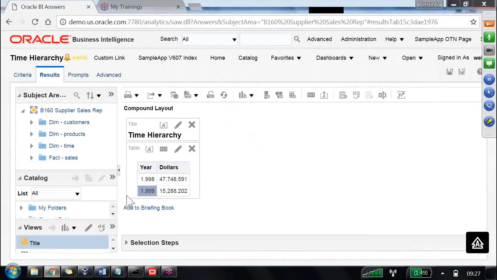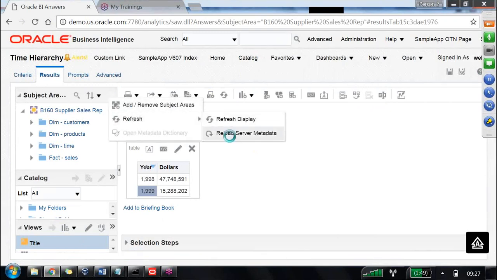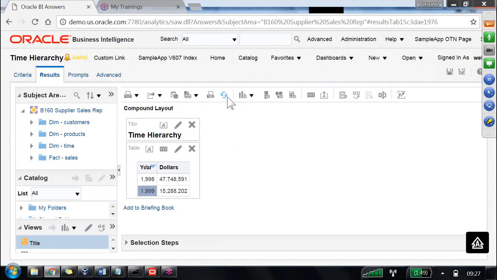Now we are going to the front end. Now reload server metadata, then try to refresh the report. Has the color of the year changed or not? Sorry, we didn't drag the hierarchy. We need not drag it into the presentation layer.